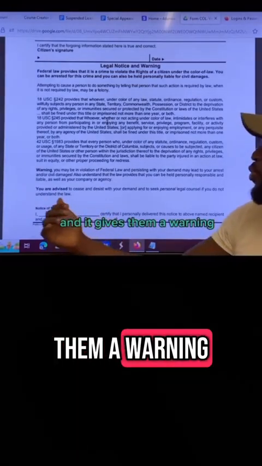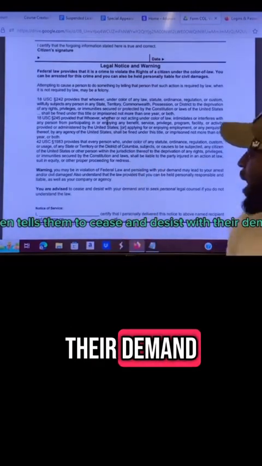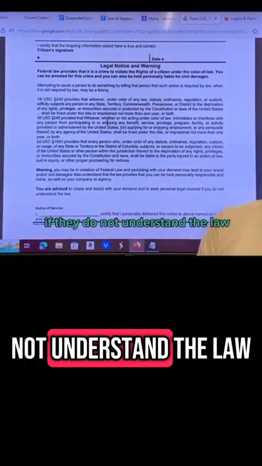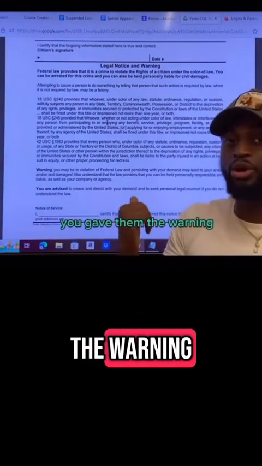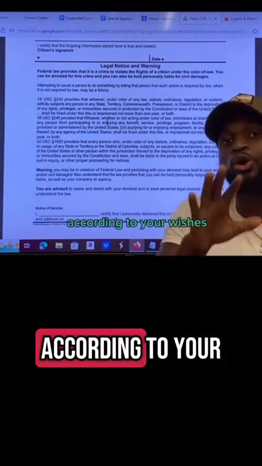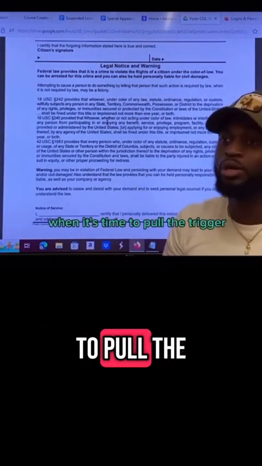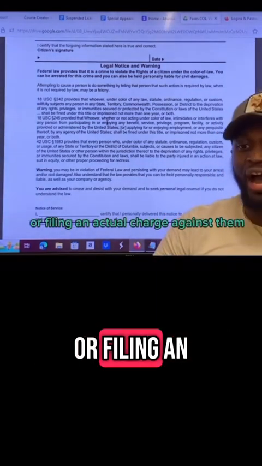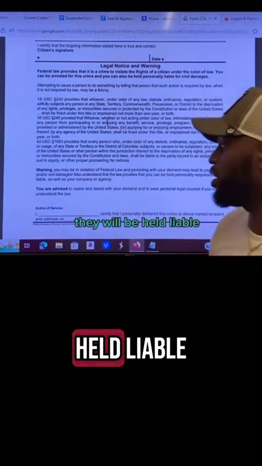And it gives them a warning. It even tells them to cease and desist with their demand or to seek personal legal counsel if they do not understand the law. So you don't have to do too much. You gave them the warning. If they don't do what they're supposed to do according to your wishes, according to your demand, and they don't seek legal representation, when it's time to pull the trigger on giving them that lawsuit or filing an actual charge against them, they will be held liable.